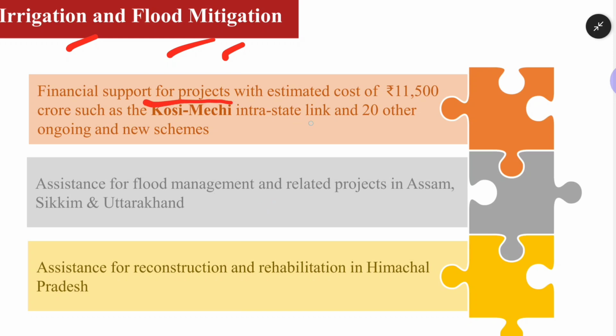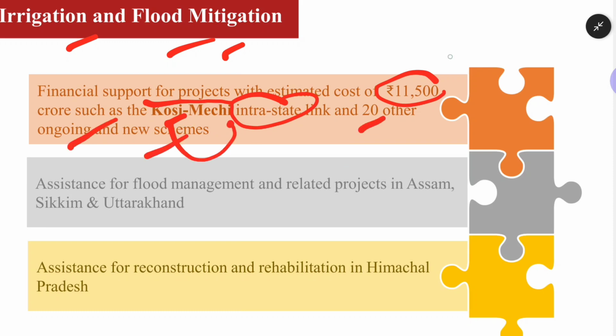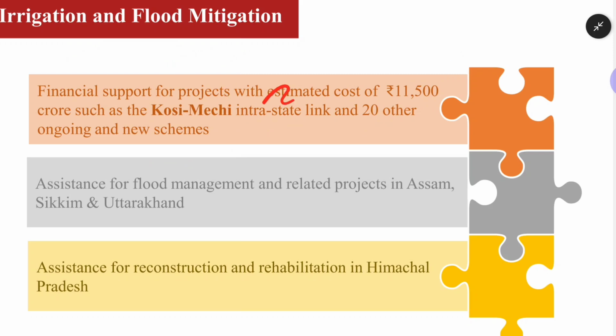Financial support for projects with estimated cost of 11,500 crore such as Kosi, Mechi, intra-state link. Intra means within the state. Government of India is going to link Kosi and Mechi. Okay, these two rivers, and 20 other ongoing and new schemes will be implemented under this with the help of this financial support. Assistance for flood management and related projects in Assam, Sikkim, Uttarakhand.